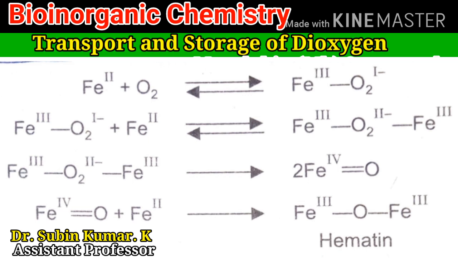Okay, the formation of hematin, scheme 7.3. The scheme involves the binding of the oxygen molecule to the iron 2 species of myoglobin to give a mu-peroxo complex. The peroxo complex cleaves to yield two molecules of ferryl complex with the iron in the +4 formal oxidation state. Finally, the attack of the ferryl complex on another heme gives a hematin.